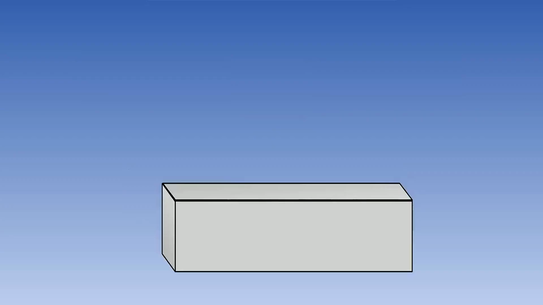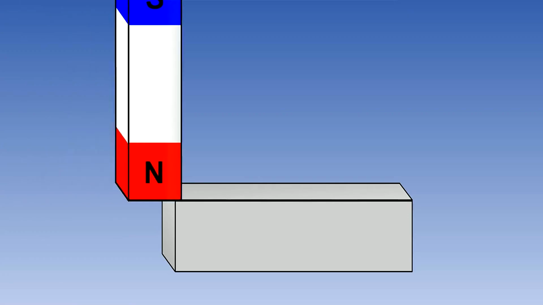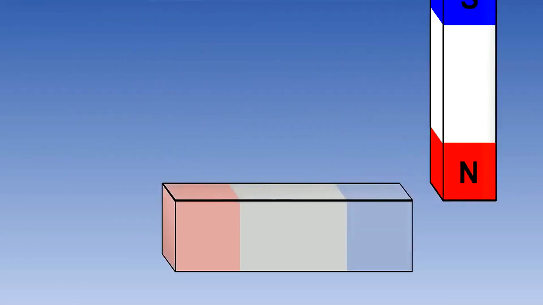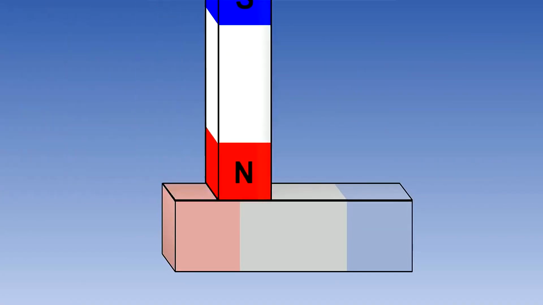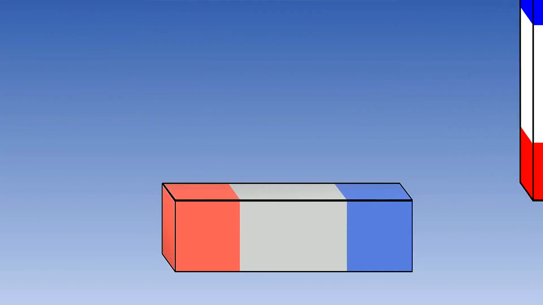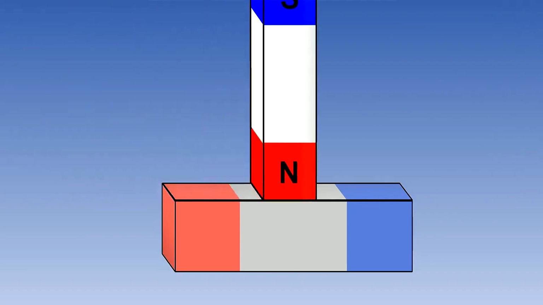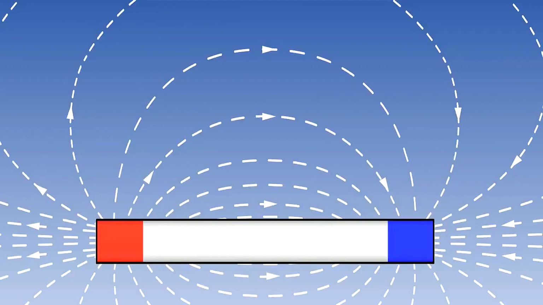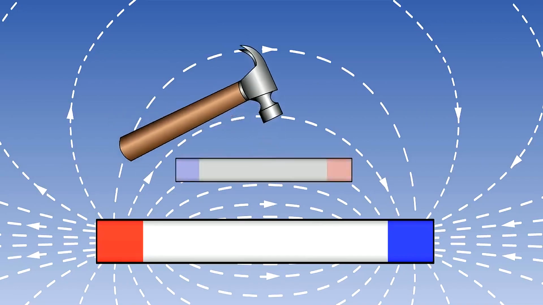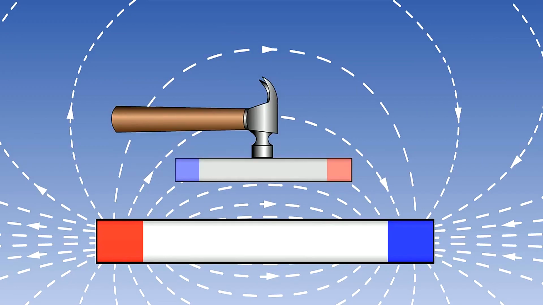Magnetism may be induced in an unmagnetized iron bar, and we will look at three methods of how this can be done. The first method involves stroking the bar repeatedly in the same direction with one end of a magnet. Note that the end of the bar, last touched by the red end of the magnet, is left as a blue pole. The second method is to align the iron bar with the lines of force in a magnetic field and subjecting it to vibration or hammering.